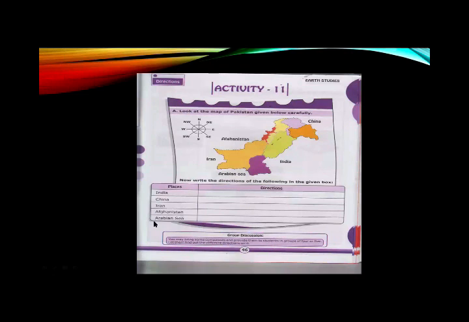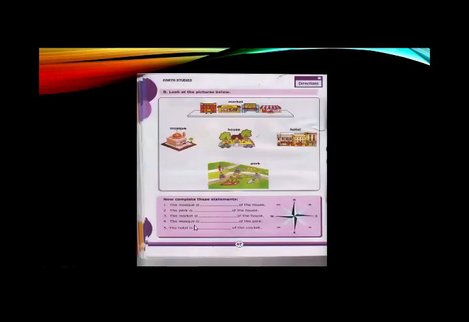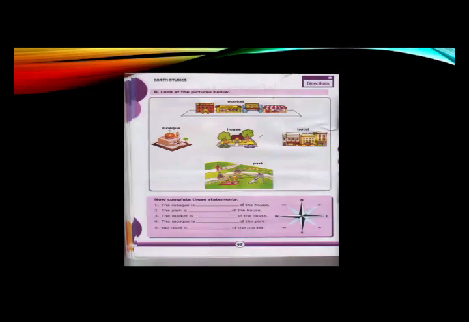Now, by another activity, you can easily understand. Look at the picture below. See what kind of places are there: market, hotel, house, mosque, and park.